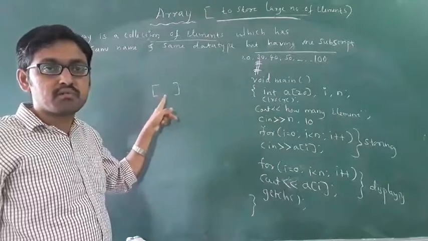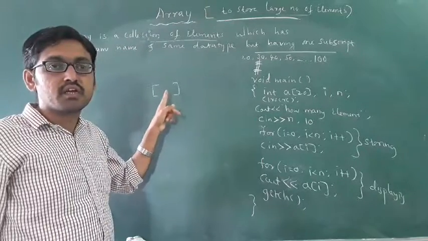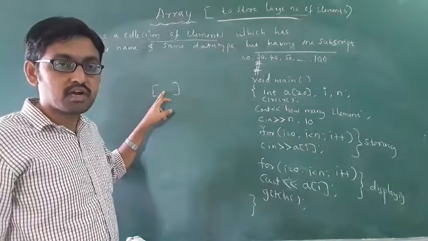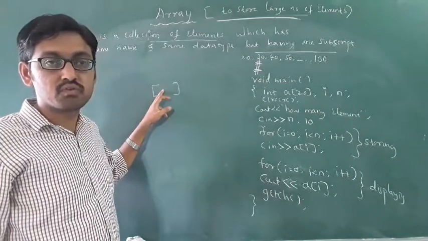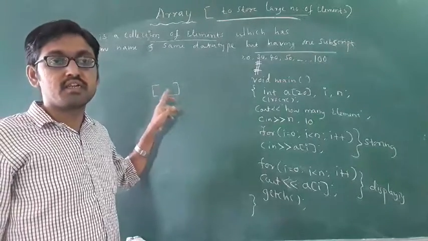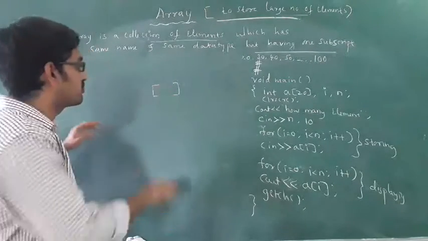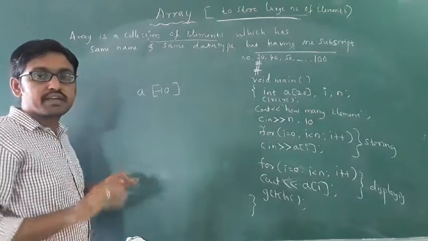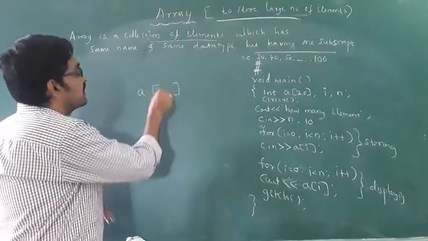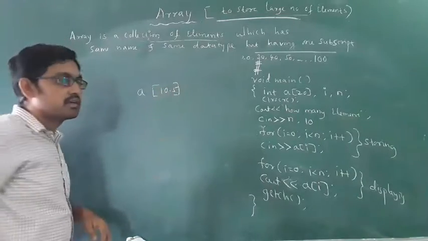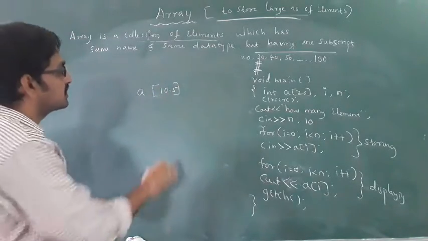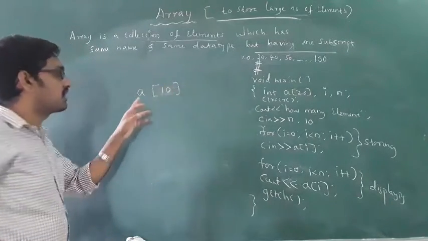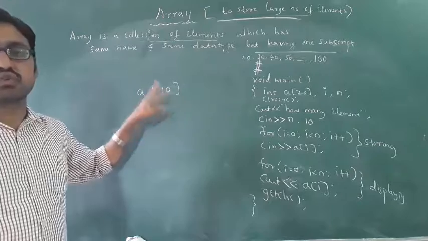Always the subscript is an integer number. It does not have any negative number. Always it has a positive number. Always it starts with 0. For example, a of 10, positive number. Don't write any negative number in this, and don't write a floating point number in this. These are the conditions to write a subscript. a of 10 means you can store 10 values in this.